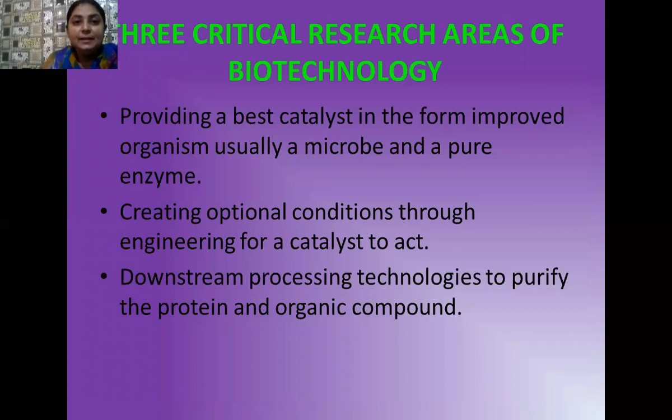Yes, students, there are three critical areas of research in biotechnology. That means biotechnology has done research in three critical areas. Number one is providing the best catalyst in the form of an improved organism, usually a microbe or a pure enzyme. One aim of biotechnology is to find a microorganism or an enzyme which can later be used as the best catalyst in in vitro conditions for various metabolic reactions to obtain our desired product. The second one is creating optimal conditions through engineering for a catalyst to act.